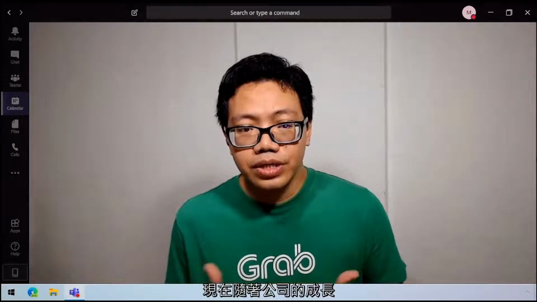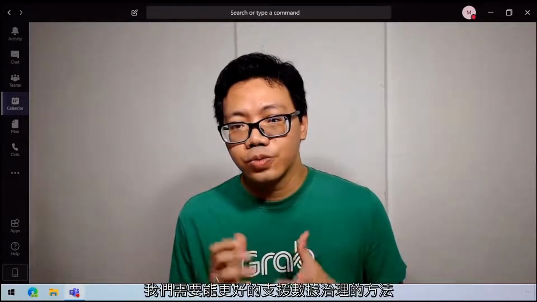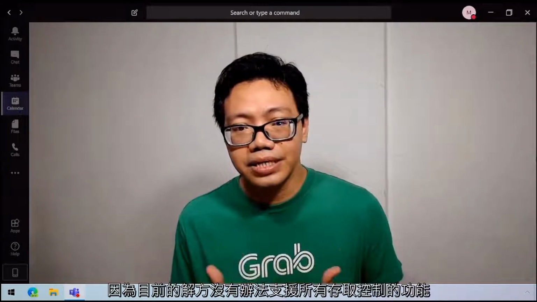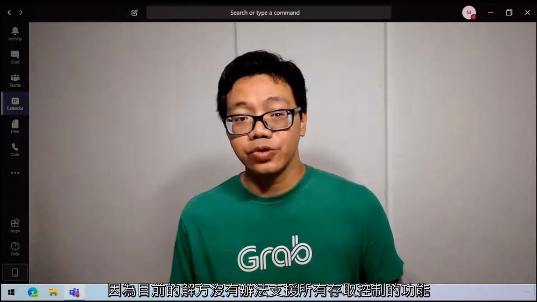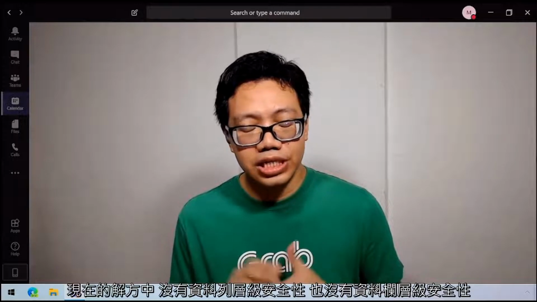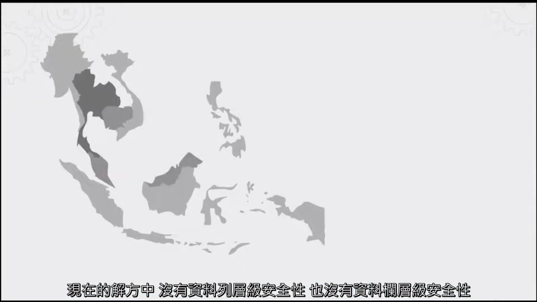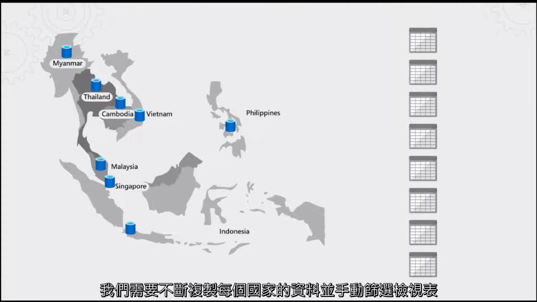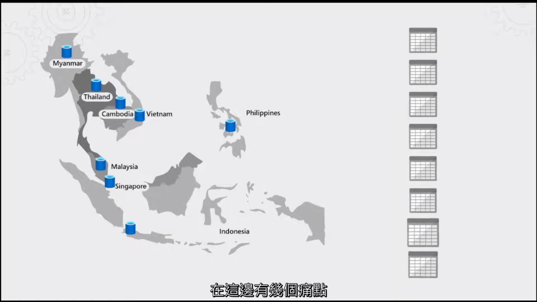Now, as we've grown, we needed a way that supports better data governance, as the current solution doesn't natively support rich access control features. So there's no row-level security, there's no column-level security in the current solution. We've had to constantly duplicate the data for each country and filter the views manually. There are a number of pain points here.